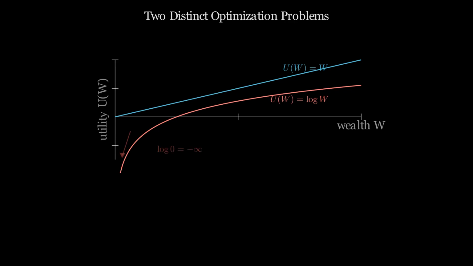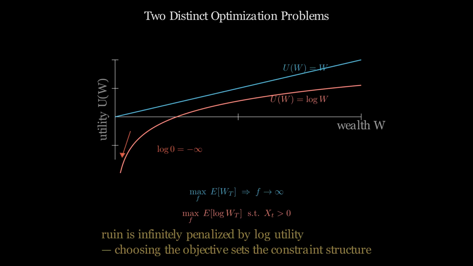Maximizing expected terminal wealth and maximizing log wealth subject to staying solvent are two different problems. They have different solutions. The logarithm of zero is negative infinity, so ruin is infinitely penalized in the second formulation. The choice of objective determines the constraint structure.